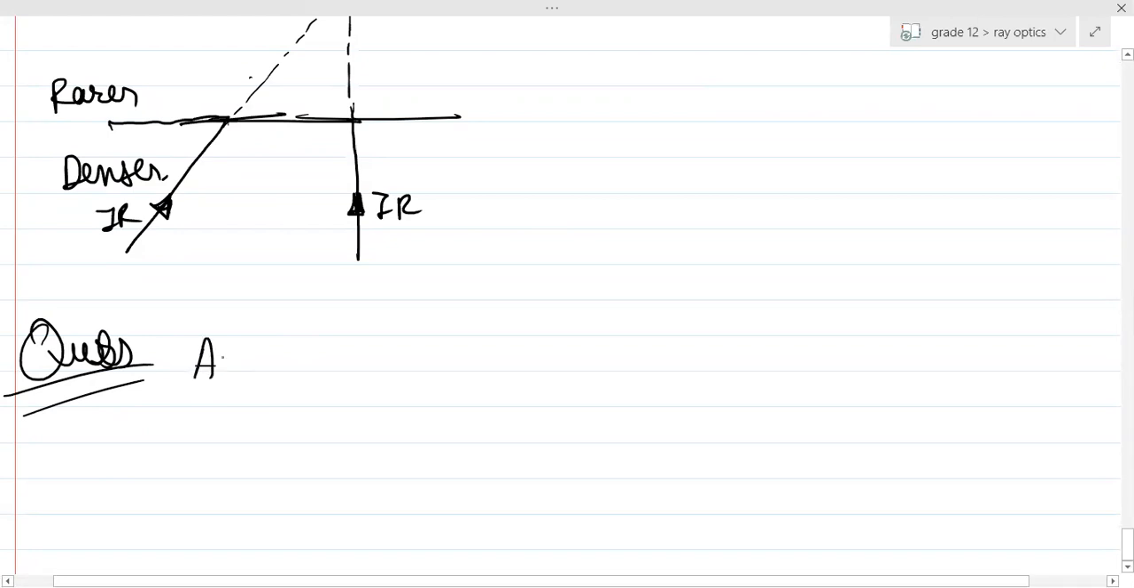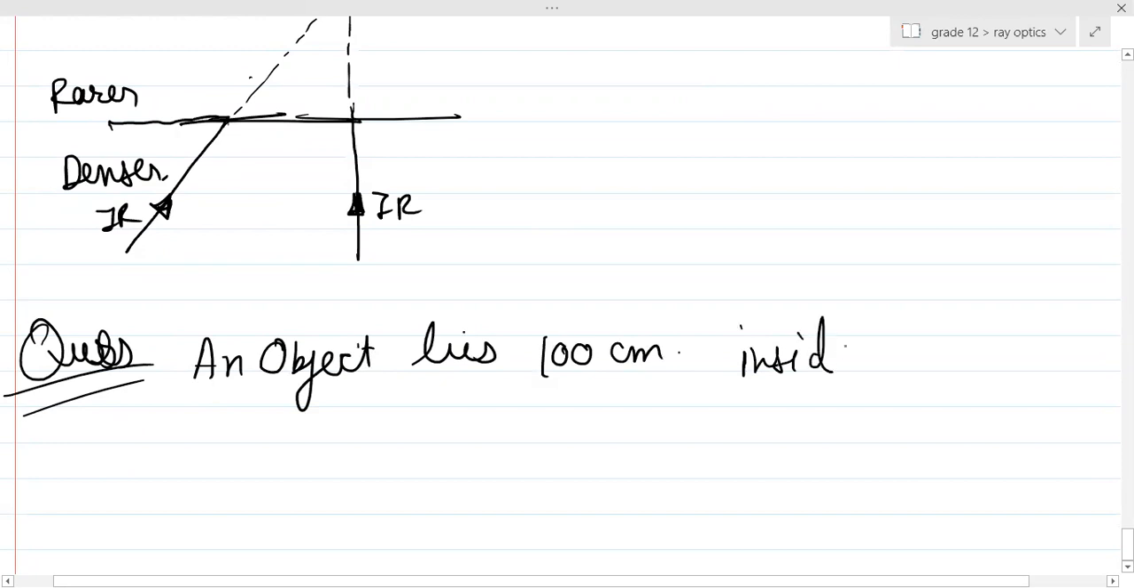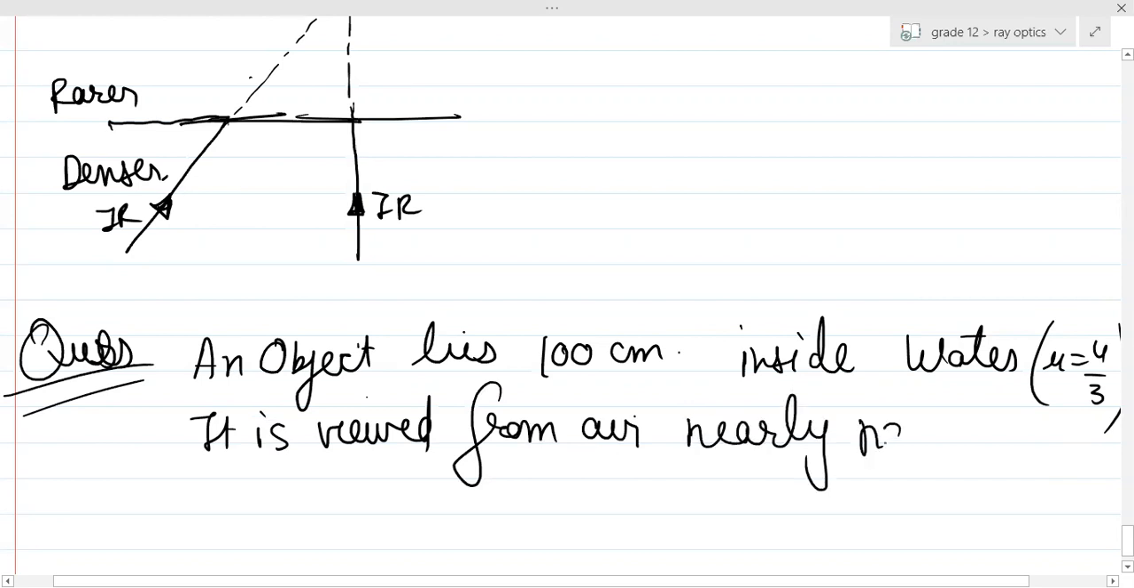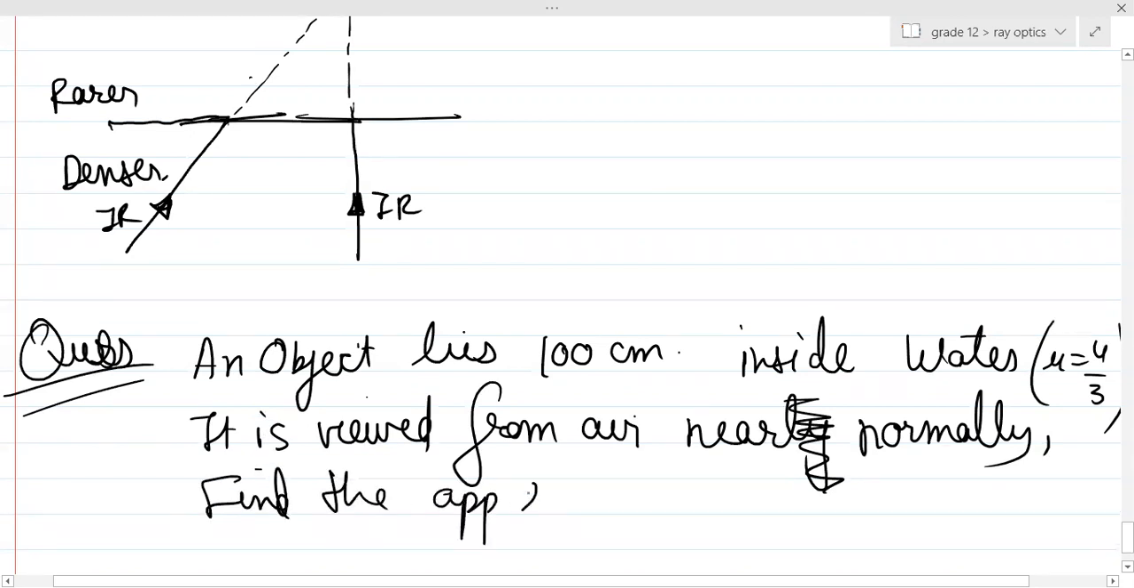Now, question. An object lies 100 centimeter inside water. Refractive index 4/3. It is viewed from air nearly normally. Near normal. Right? Now the question is, find the apparent shift in the position of object.